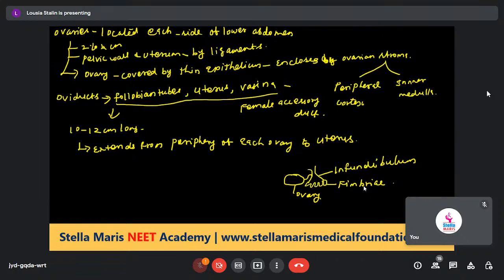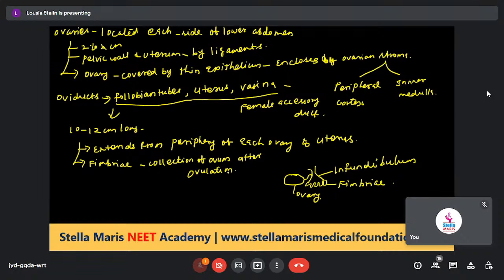The fimbriae help in the collection of the ovum after ovulation.